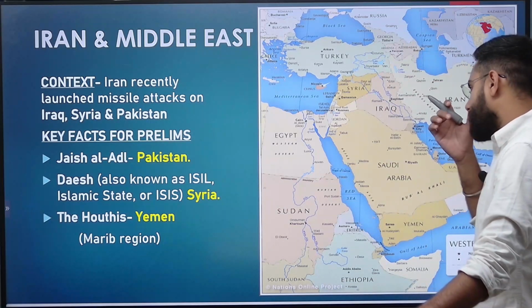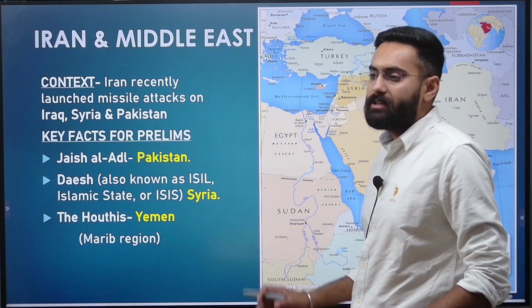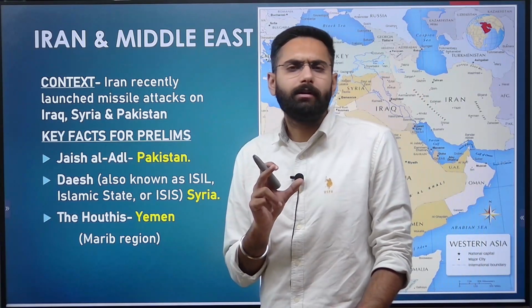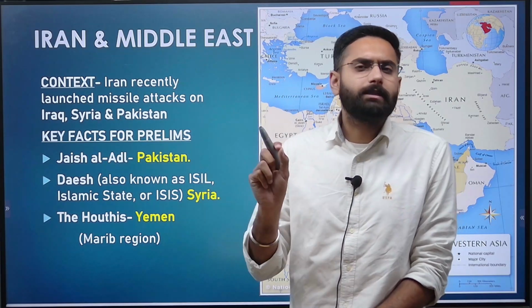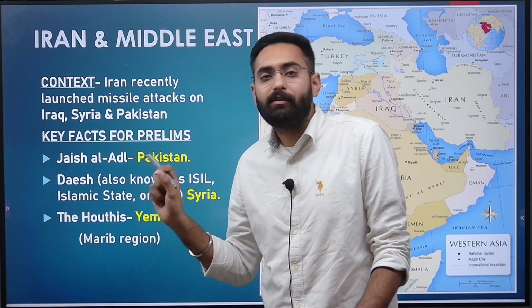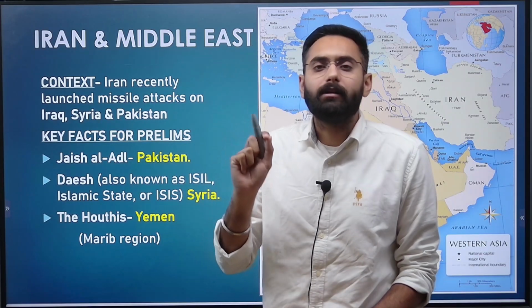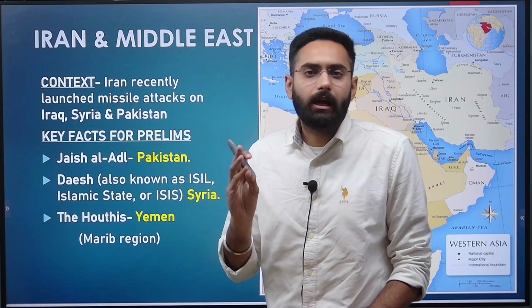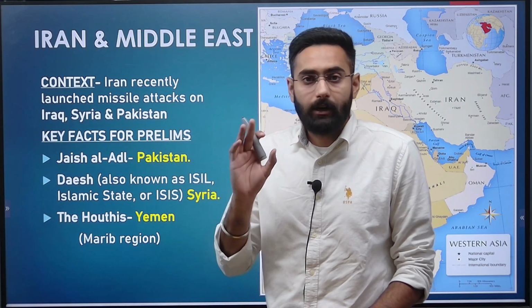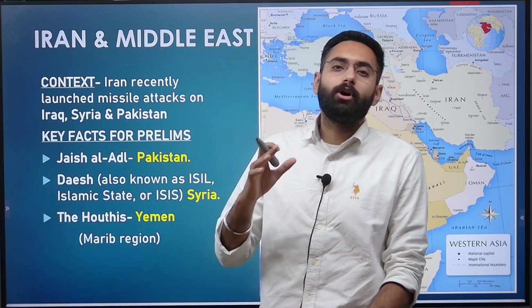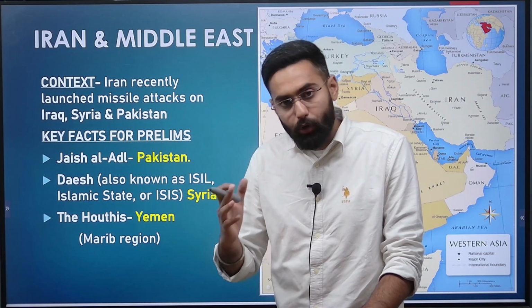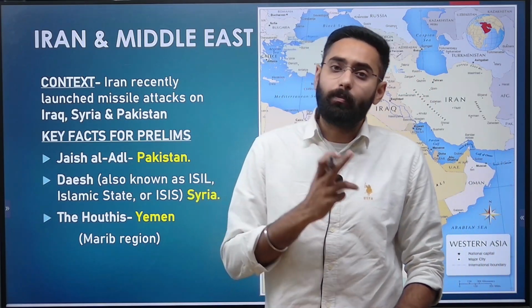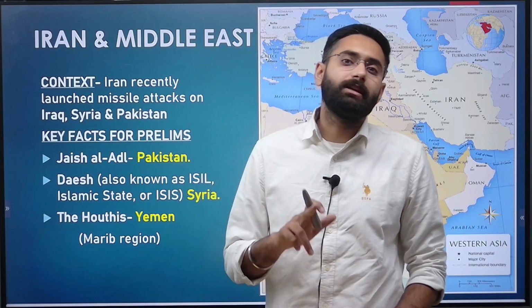Now Iran has recently launched missile attacks on different countries like Iraq, Pakistan and Syria. But what is more important from your UPSC point of view? From the UPSC point of view, the conflict region becomes important and the conflict groups also become important. So from that point of view, Jaish al-Adl is one important organization which has been operating in Pakistan. Moreover, there is one more important organization, ISIS, which has been operating from the soil of Iraq and Syria also.